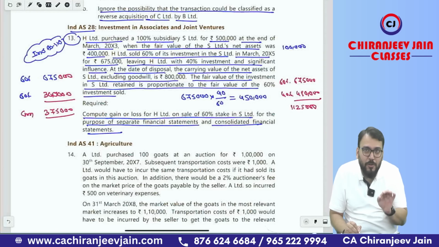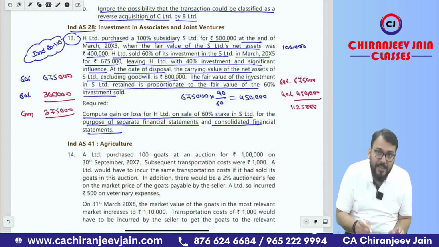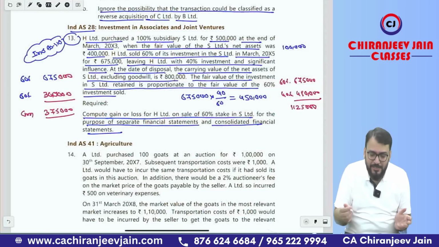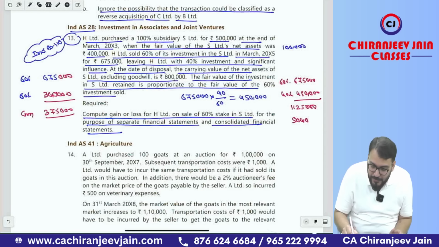And what is the carrying amount of net asset plus goodwill on the date of loss of control? The carrying amount is 8 lakh plus goodwill 1 lakh, because it is 100% attributable to parent company. So this will be 9 lakh. So 11 lakh 25,000 minus 9 lakh. What is the gain? 2 lakh 25,000 in CFS.